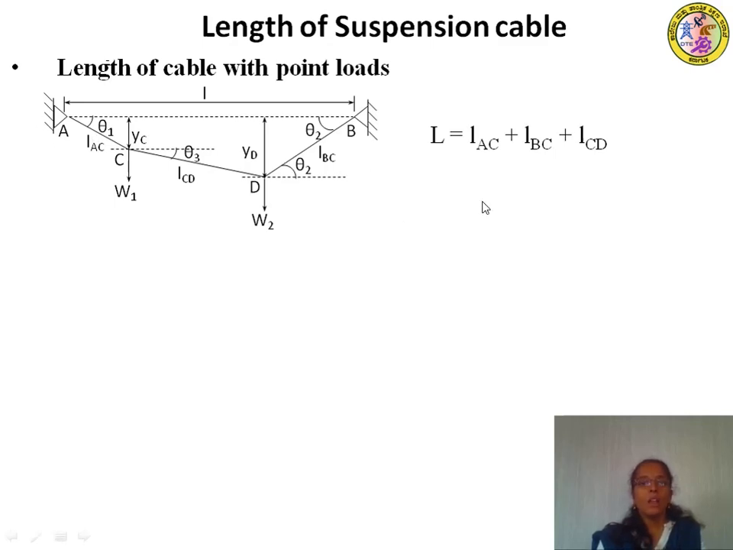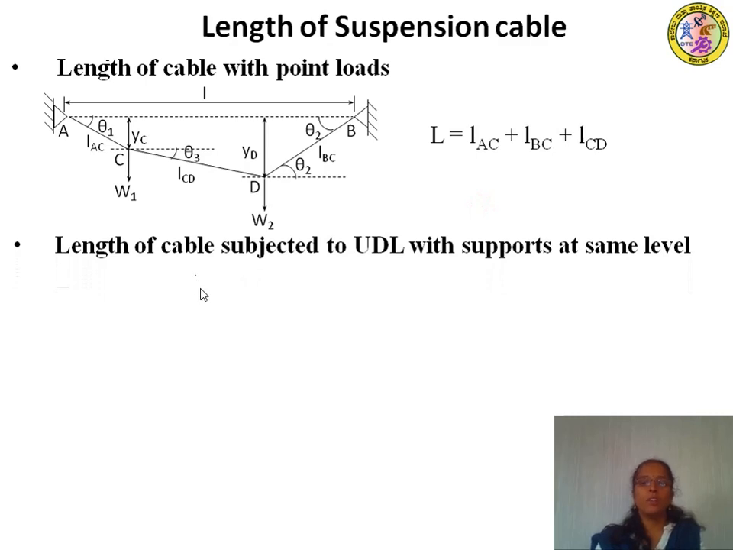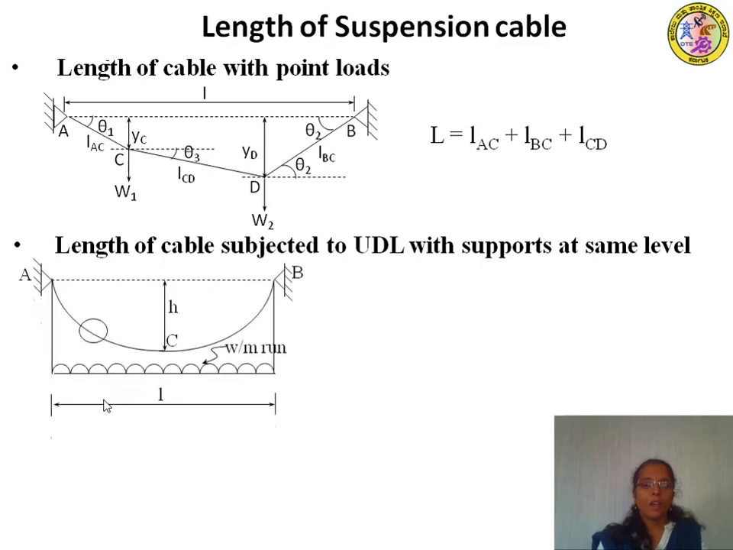Next is the length of the cable subjected to UDL with supports at the same level. Let us consider a cable subjected to UDL. As it is subjected to UDL, the cable takes the form of a parabola. Let h be the dip at the center and L be the horizontal span of the cable. Let us consider a small elementary section of the cable.